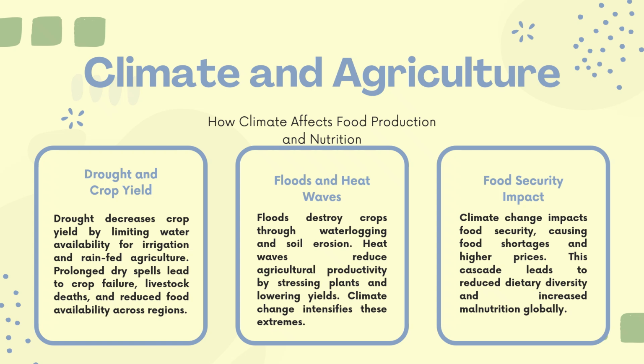Food security impact means climate change impacts food security, which causes food shortages and higher prices. This cascade leads to reduced dietary diversity and increased malnutrition globally. So climate change badly affects the food availability or access to food for the people, and it leads to, of course, malnutrition or imbalances or excess or toxicity or the deficiency of many diseases.